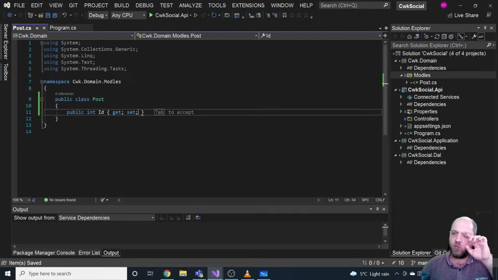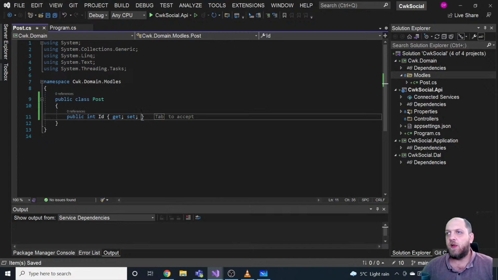And the reason why I might use string is that I would probably want to use a GUID to string. And the reason for that is very important. When you're doing just regular tutorials or side projects, you mostly never think about that. But when you're creating a real application, and of course that will not be the case for this one, but as I said, I would like to think about it as if it were a production application.